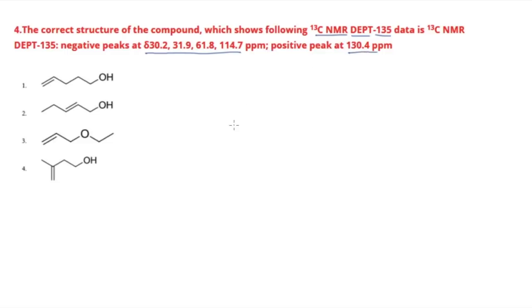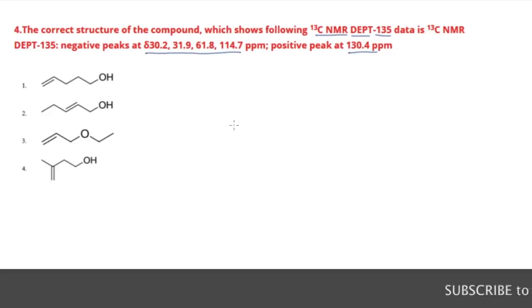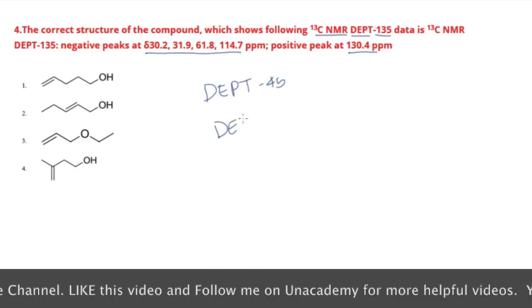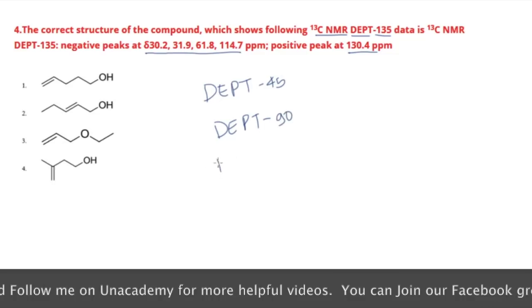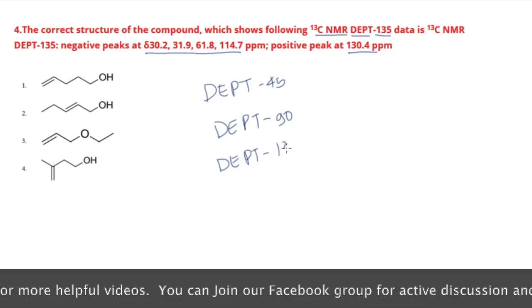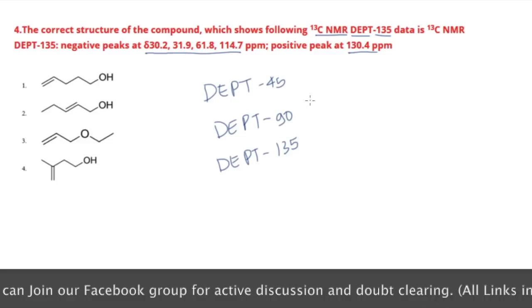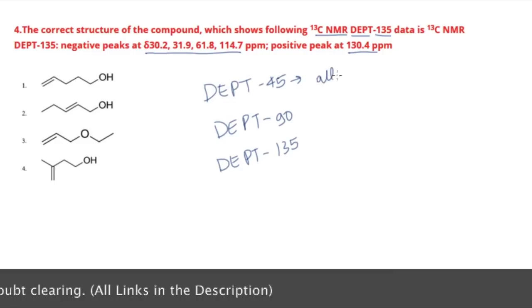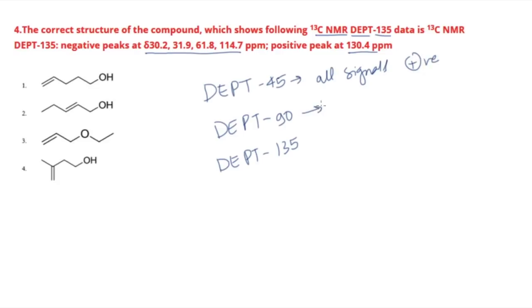Before solving this question, I'd like to inform you of a few things regarding DEPT signals. Basically DEPT is of three types: you have DEPT 45, DEPT 90, and DEPT 135. So what do these signify? For DEPT 45, it will show you all signals, all kinds of carbon, and all will give you positive signals.